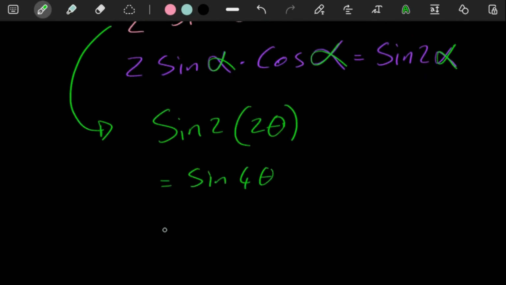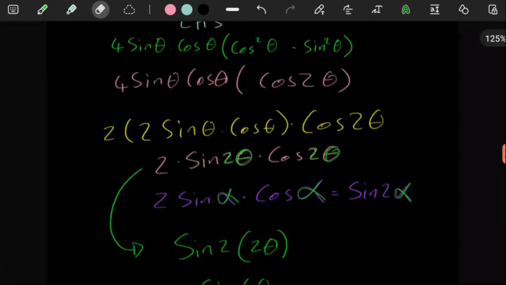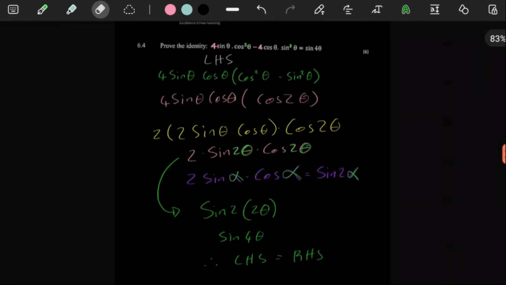Then you can say, therefore, left-hand side is equal to the right-hand side. There you go. Nice and simple, if I can put it that way. So let's move on to the next question.